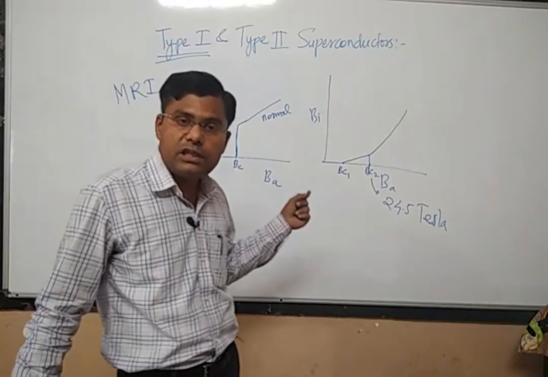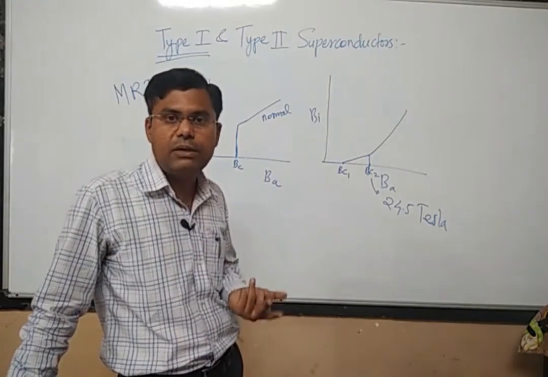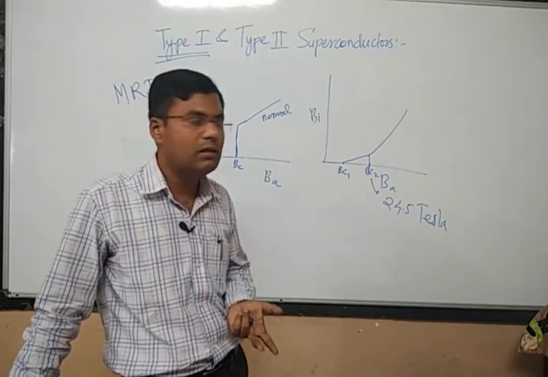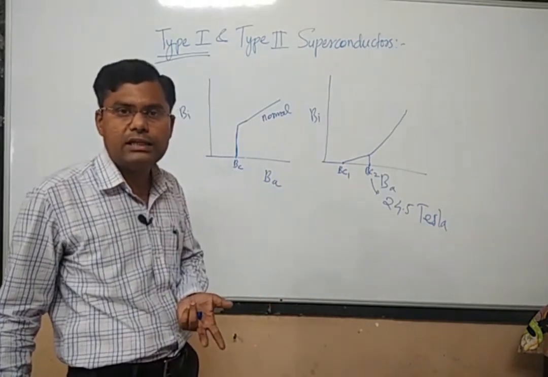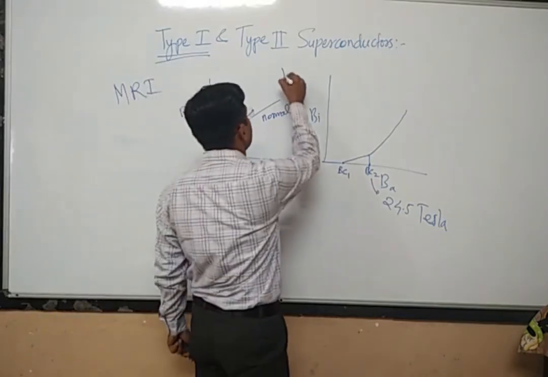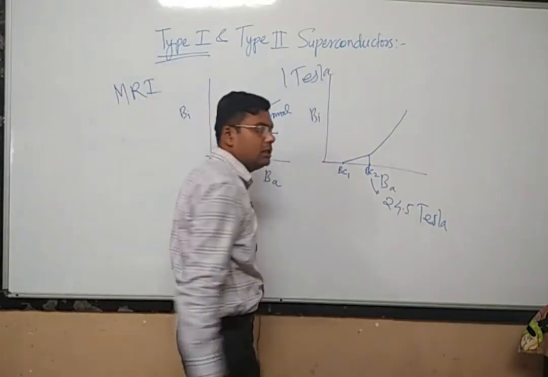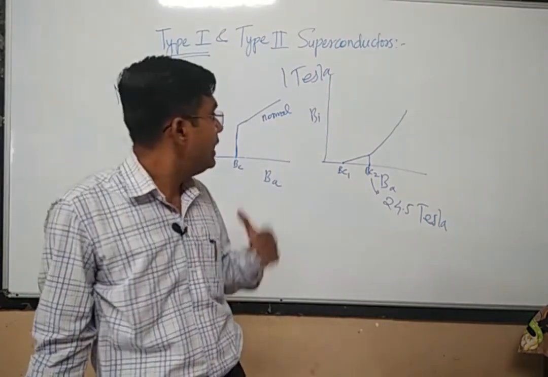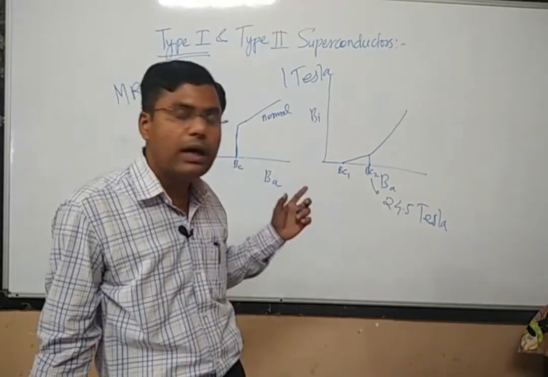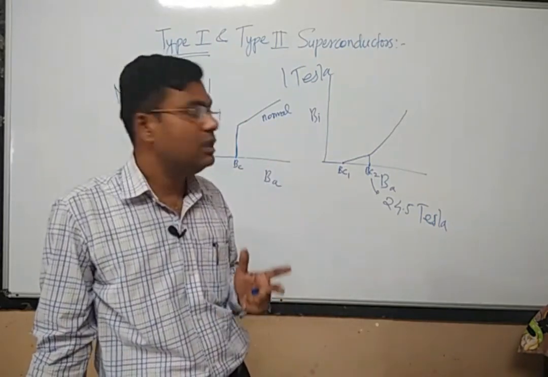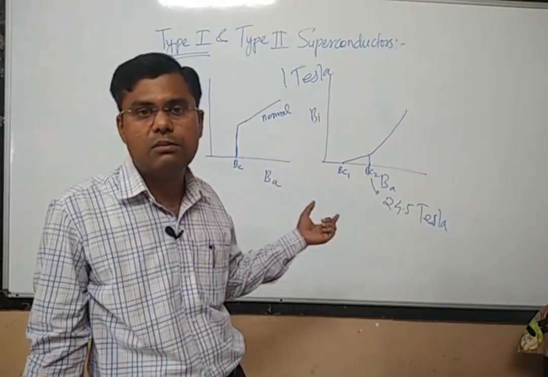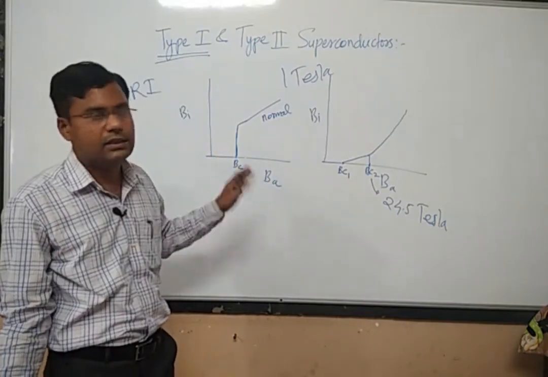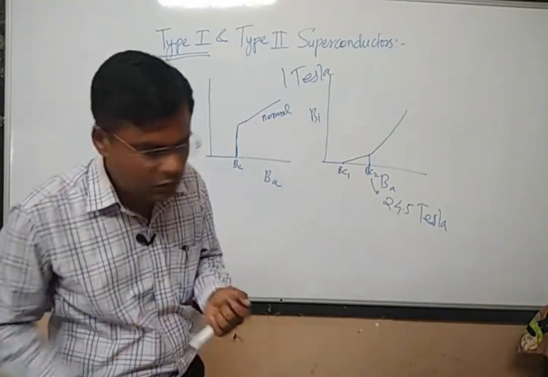And you will be surprised to know that if you use conventional methods to generate the magnetic field, the maximum magnetic field we can generate is of the order of only 1 Tesla. So in order to generate a magnetic field of more than 1 Tesla, you need superconductors only. Only with the help of superconductors can you generate this huge amount of magnetic field. So these are the advantages of type 2 superconductors. So this is about type 1 and type 2 superconductors.